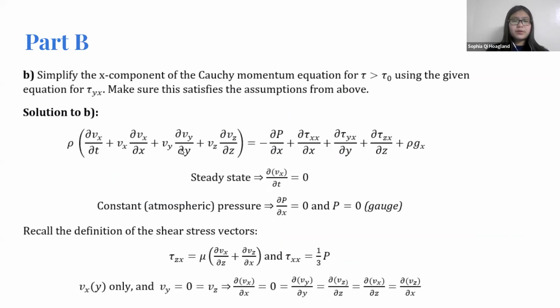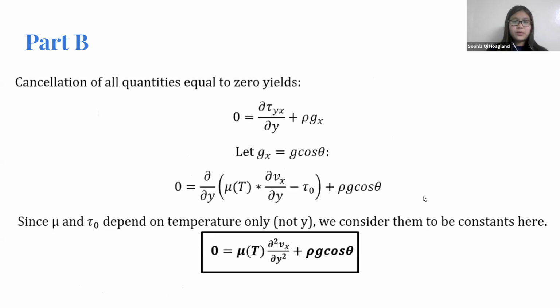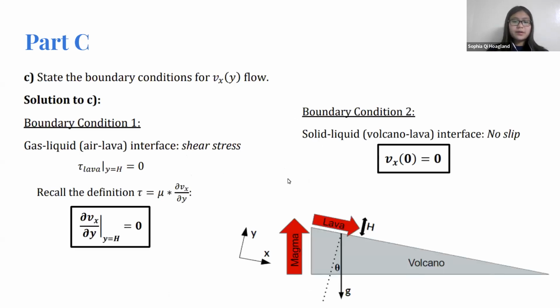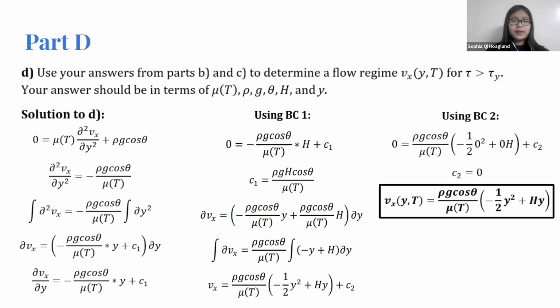Next, we're going to simplify the x component of the Cauchy momentum equation, which is this one at the top. Many of the terms cancel out to 0, so we're left with this equation. Applying some more definitions, we eventually get the second order differential equation for v of x of y. Boundary conditions are the same that we've been using, so the shear stress at the surface is 0, and we have no slip at this surface, which means that velocity is 0. Using those boundary conditions in the differential equation from earlier, we find this function for v of x, which is a function of y and temperature because viscosity is a function of temperature.